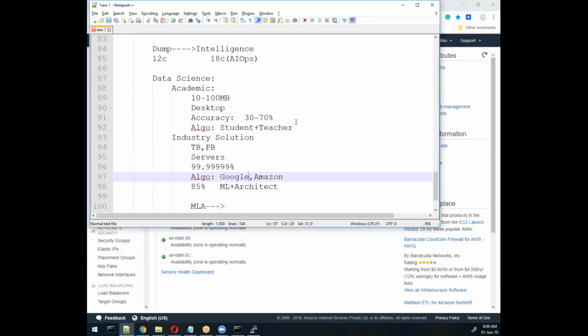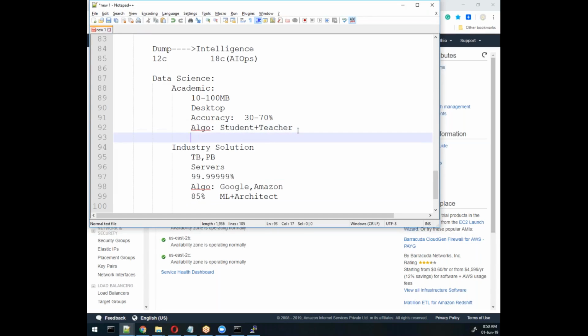And our solution is Amazon based, and they are giving this algorithm free of cost. Remember, here you need to pay these people, or you need to learn. The problem is that here you need to learn mathematics. Because of that, people are not thinking about data science. Industry people are not interested in learning mathematics and other theoretical subjects. Whereas here, no need to learn mathematics, you need to work at architect level.